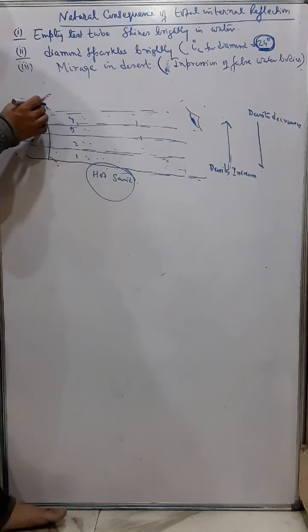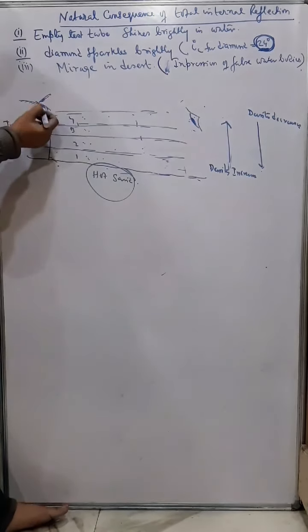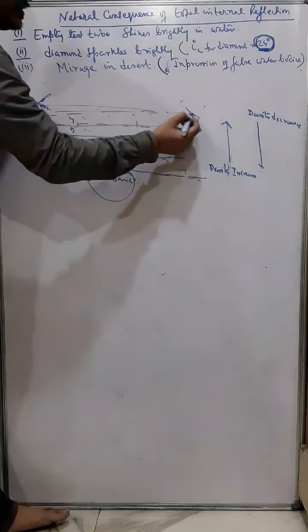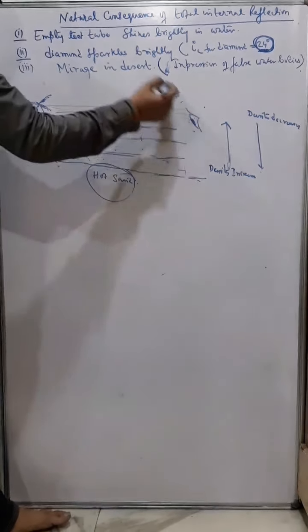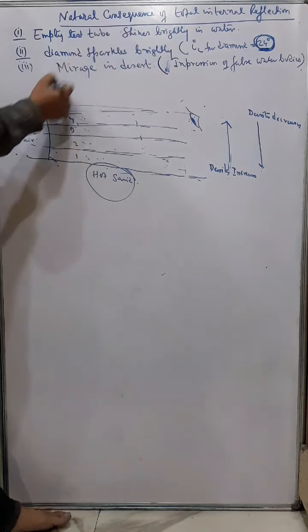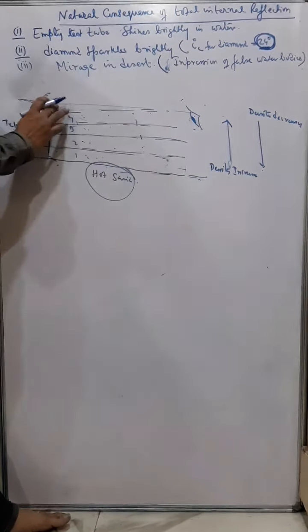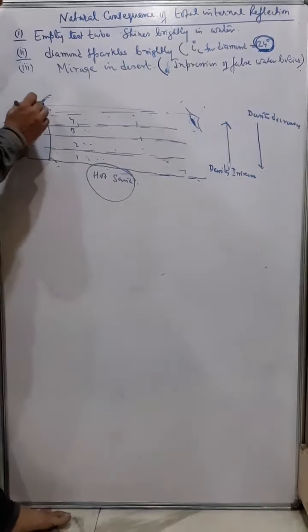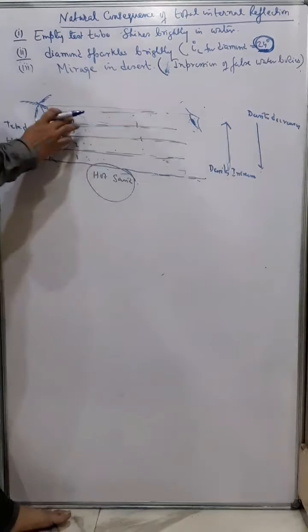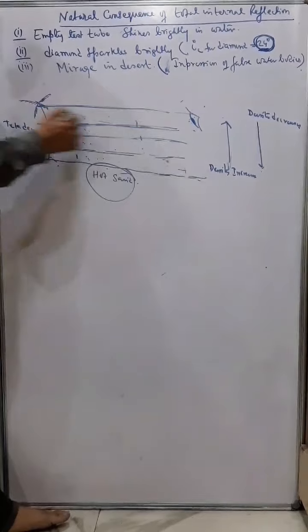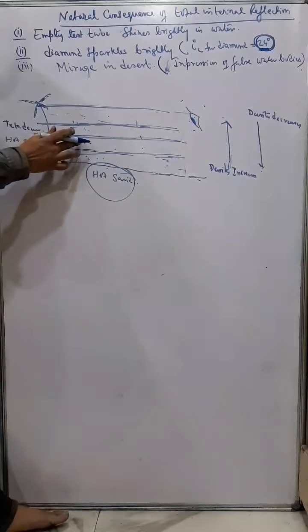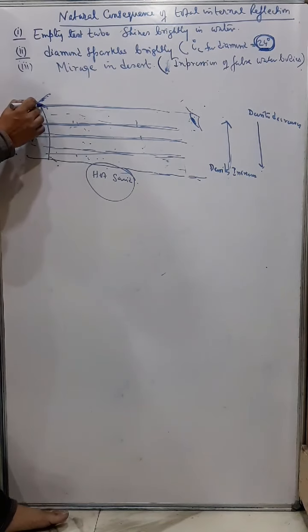Now when this observer can see this object, rays of light travel to this observer after reflecting from a source, say the sun. Now how does the ray of light travel? These are the layers of air. I am just taking one ray of light.